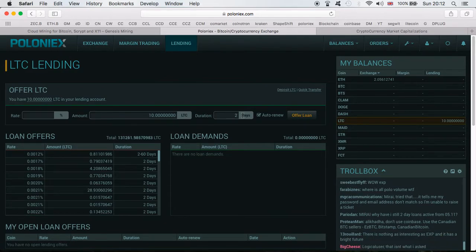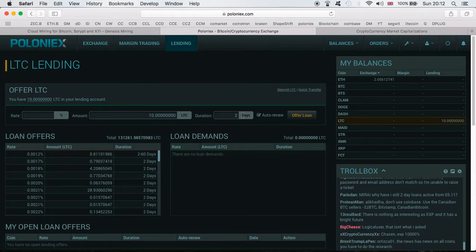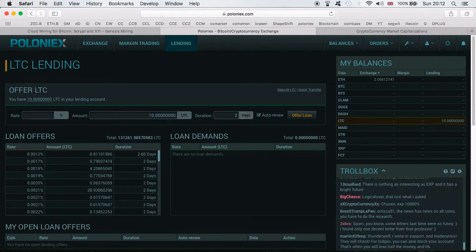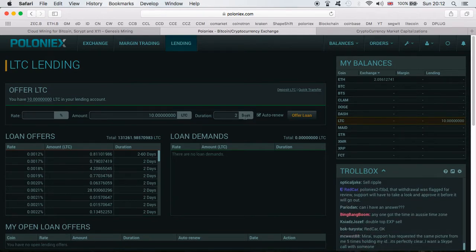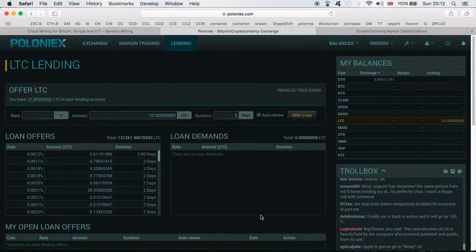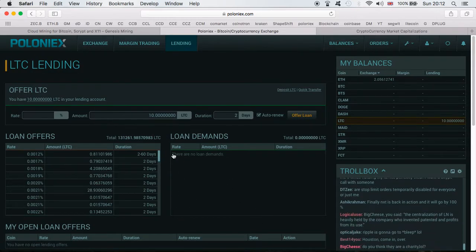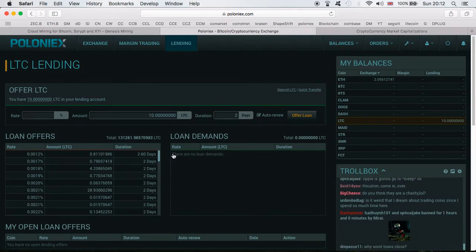Now the good thing here, guys, is that you can lend it from 2 days up to 60 days. So you can choose whatever you want. Now, of course, if you don't need the Litecoin, as we're talking about the Litecoin as I'm showing you, then you can just lend it for 60 days and it will start generating you profits.